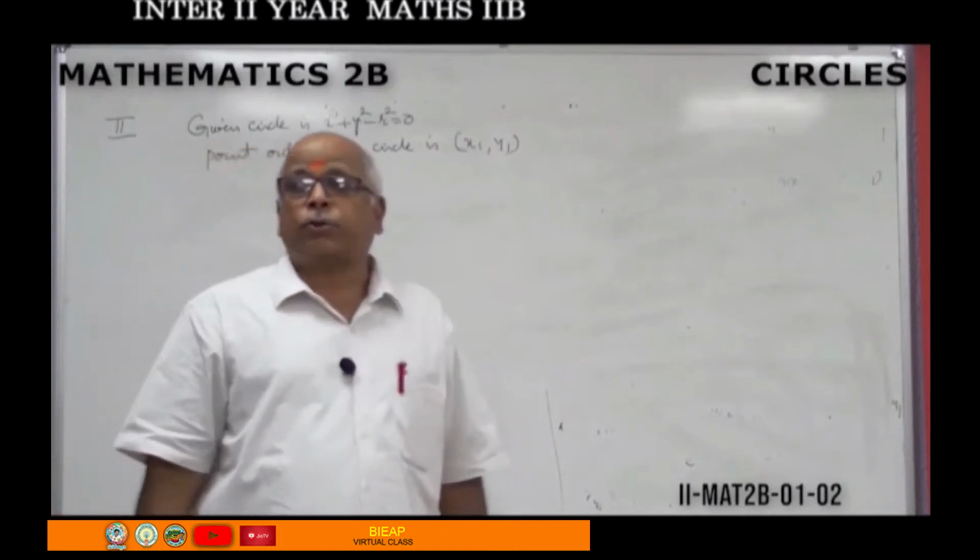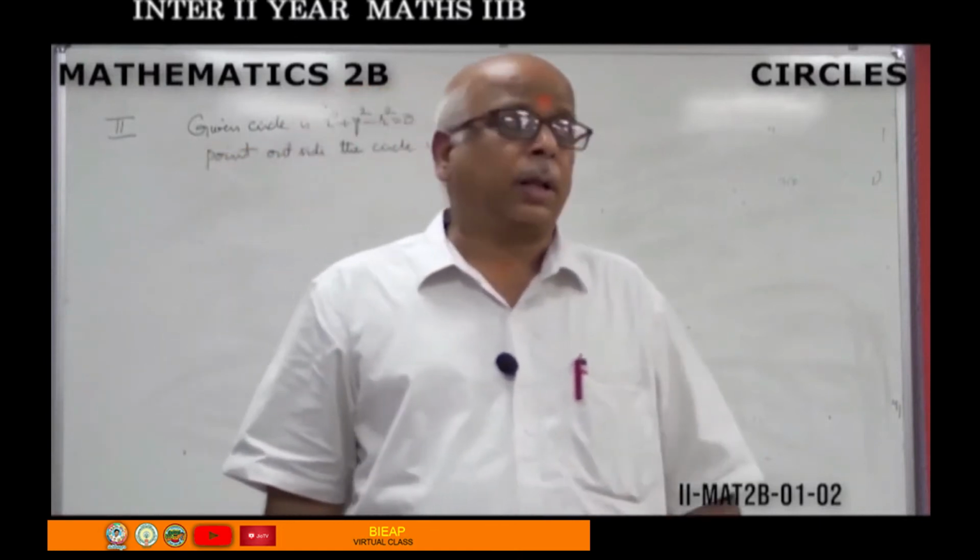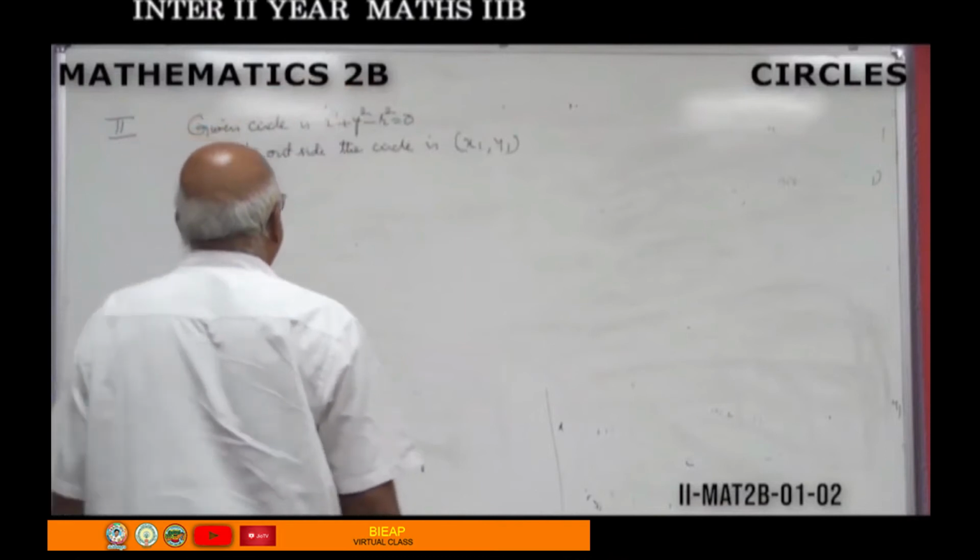Point outside the circle means the point lying outside the circle.